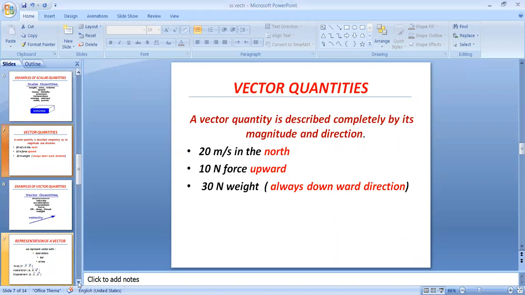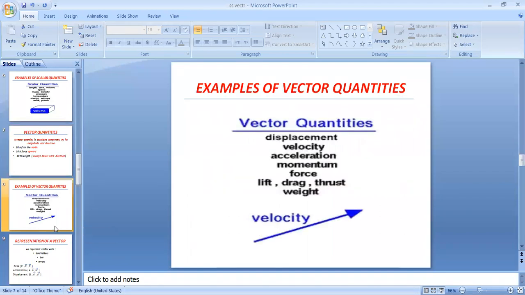Yes, 30 degree. Good. Angle. Very good. Degree is the unit of angle. It means 30 degree in east. So it means it is a vector quantity. It has direction. Clear? All of you clear? Okay. Now move on to different examples of vector quantities.